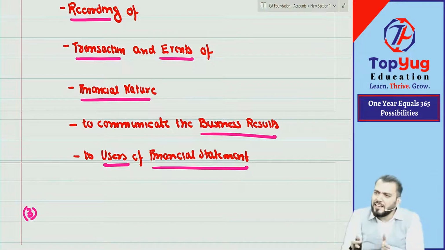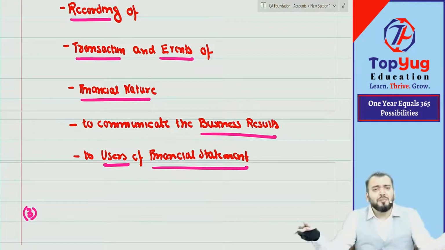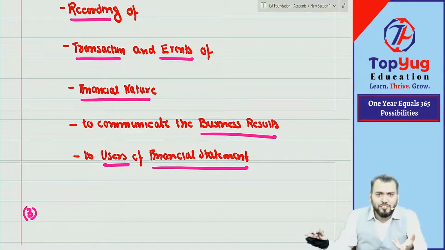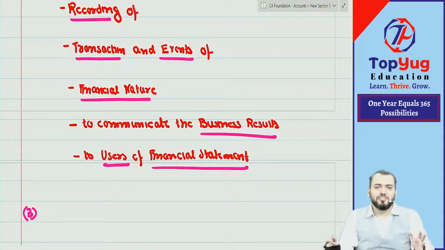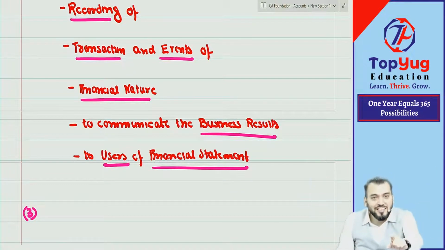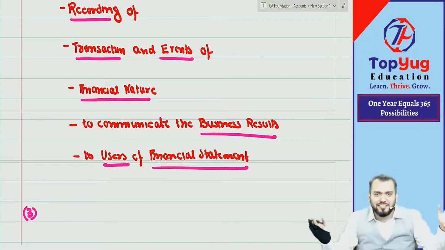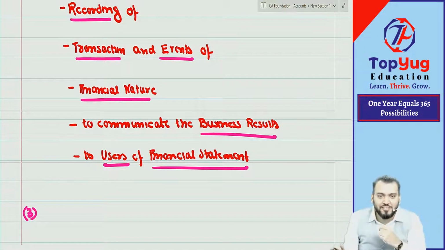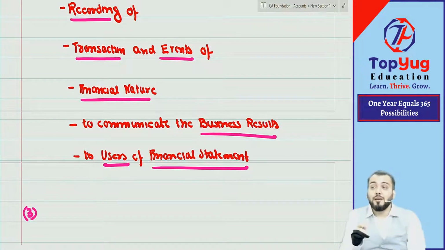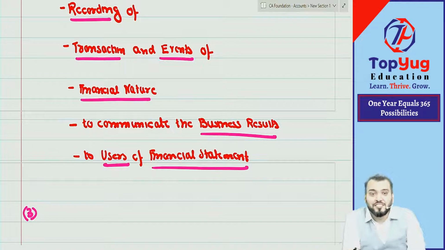So transaction means any act, any business or any performance, whatever we are doing. Right now if I start dancing, that is also one transaction. The event is that you will enjoy.